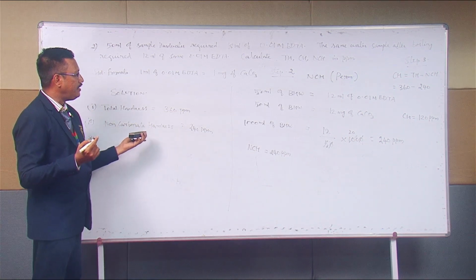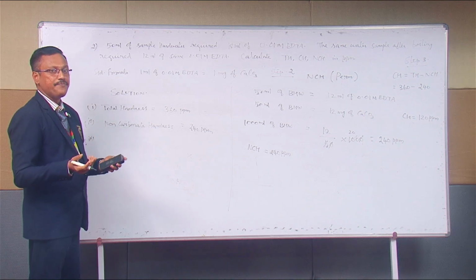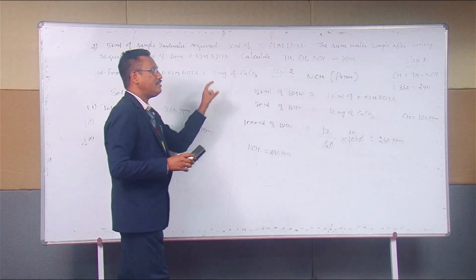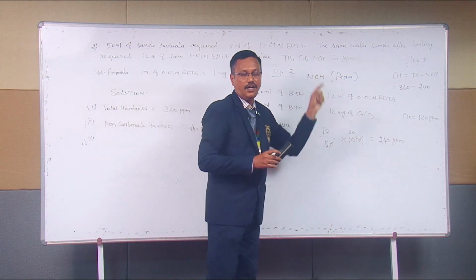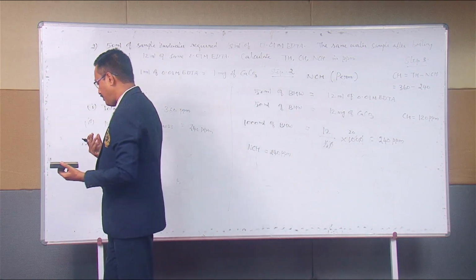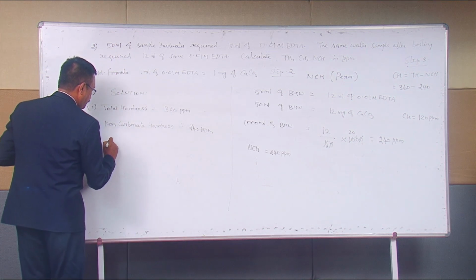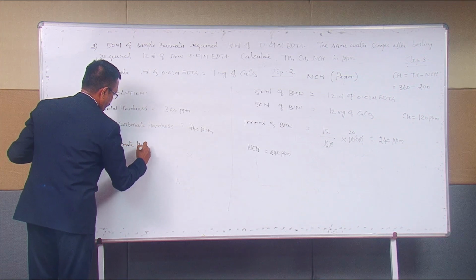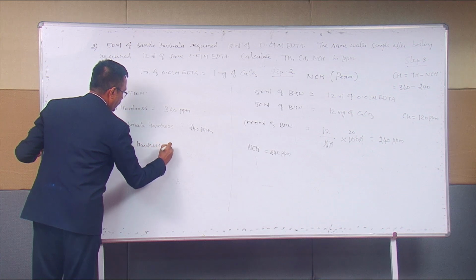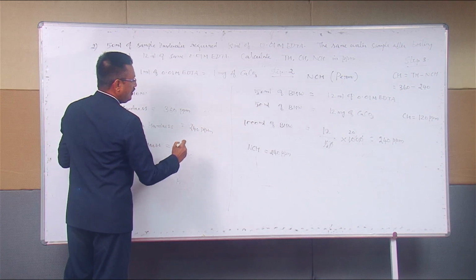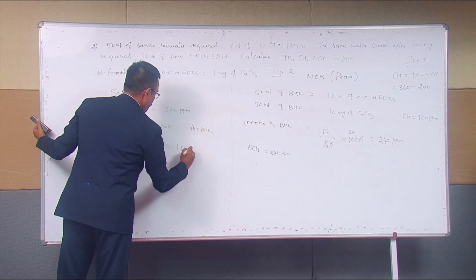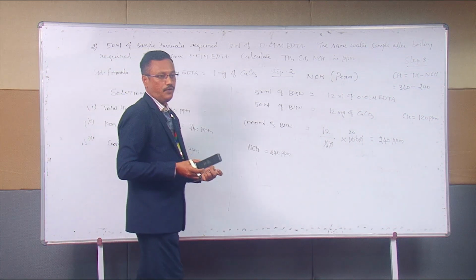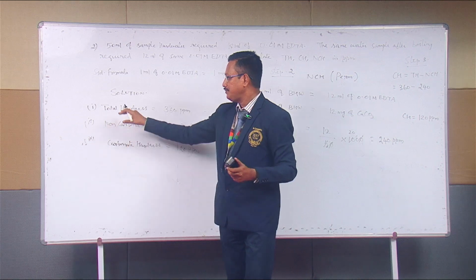As I said already, carbonate hardness is okay or temporary hardness is also okay. But in this question, they are asking about carbonate hardness. So let us practice the same terminology. Carbonate hardness is equal to 120 ppm.